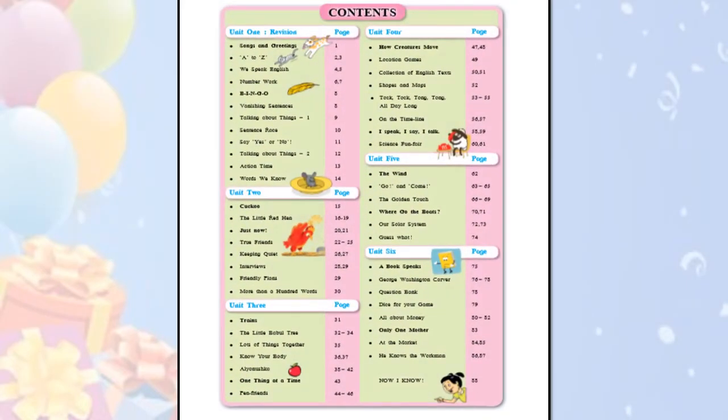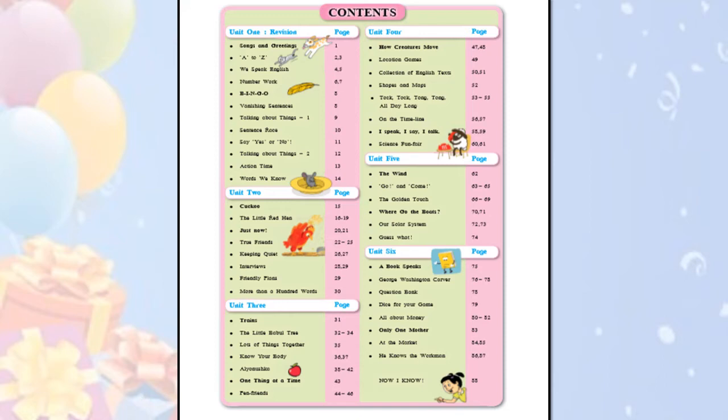The important page, that is the contents page. Actually, we do not look at this page carefully. So what is printed over here? There are unique numbers. So this year we are going to learn 6 units. And what is there in the 6 units?